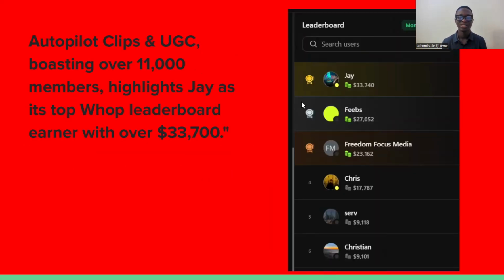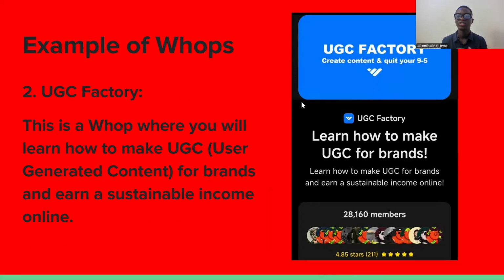Another example of Whop is the UGC Factory. UGC Factory is a Whop on the Whop platform where you will learn how to make UGC, and UGC stands for user generated content. So you make UGC for brands and you earn a sustainable income. This Whop has over 28,000 members who are actively learning how to make UGC content and currently earning.